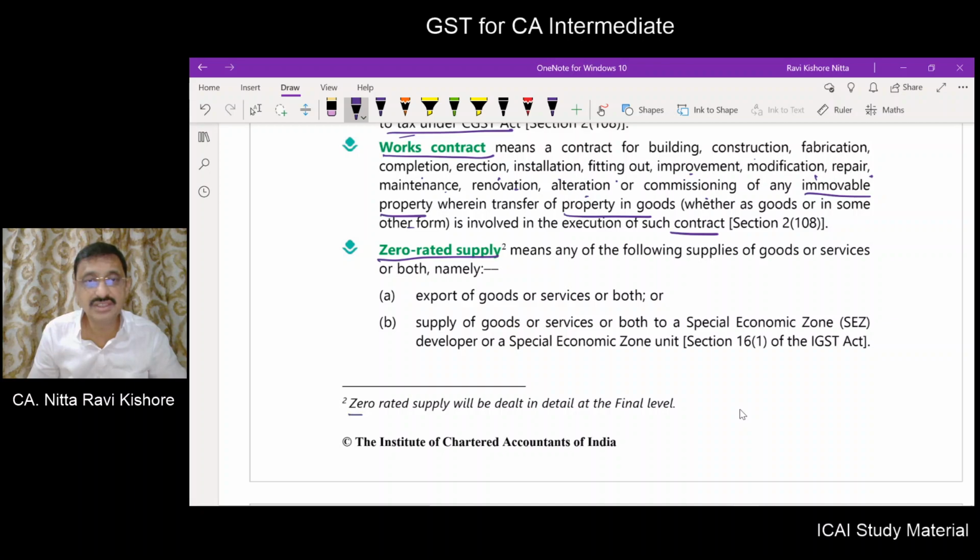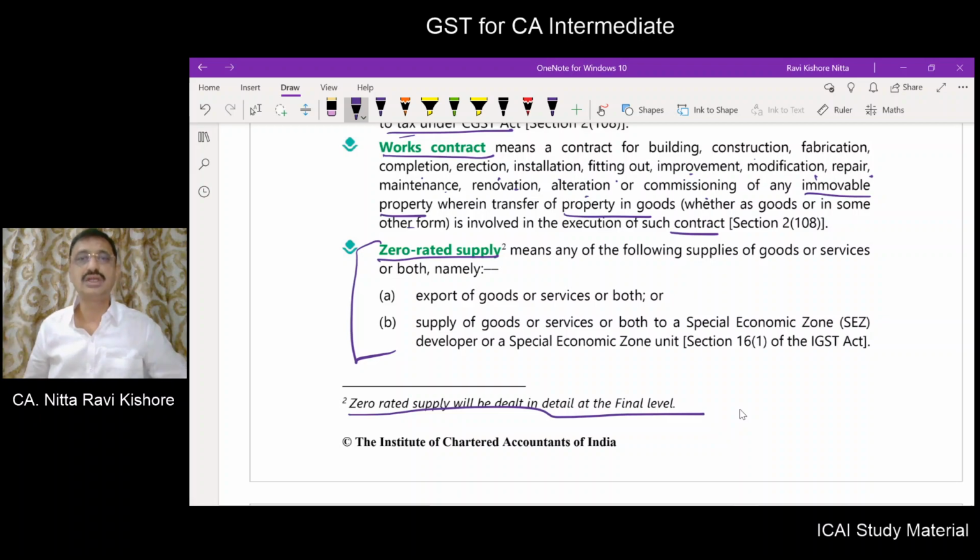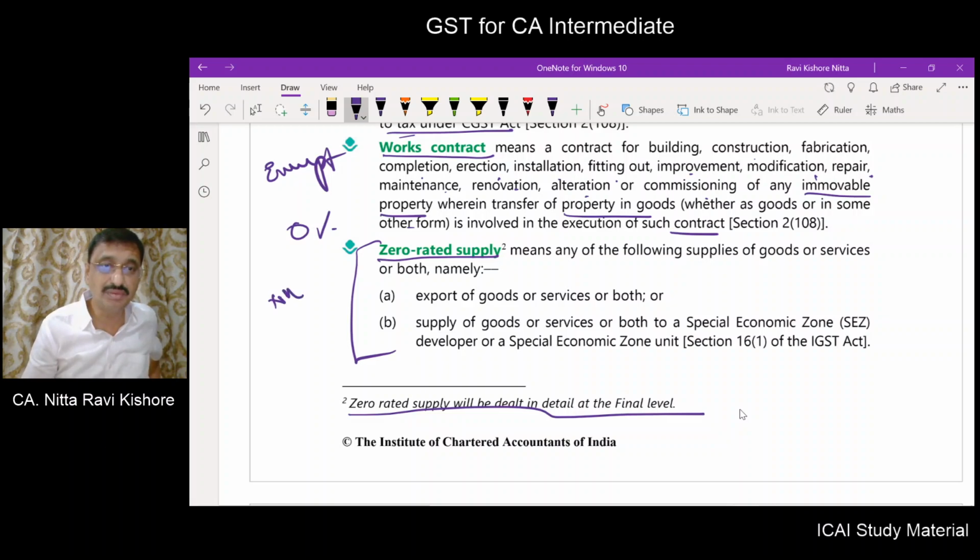We will be dealing with a zero rated supply in final level, but we will understand the definition here because in ITC provisions you will come across a terminology called zero rated supply. So what do you mean by zero rated supply? It is a taxable supply, but taxable at 0%. There is a difference between exempt supply as well as zero rated supply. There is a difference, but the outcome is same.